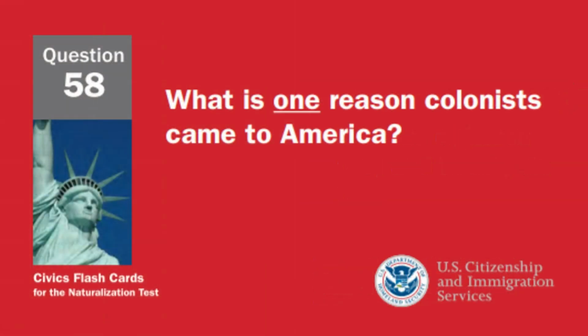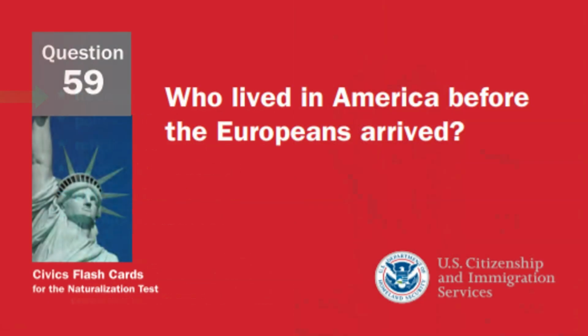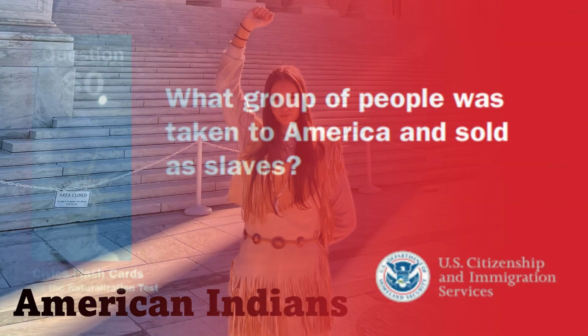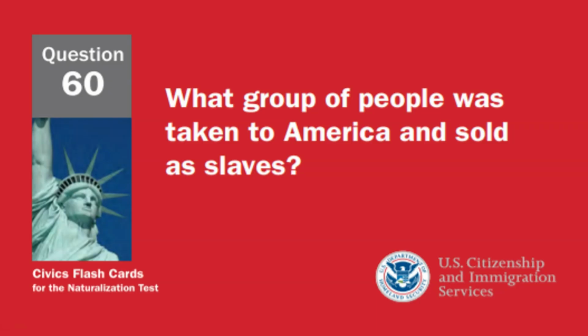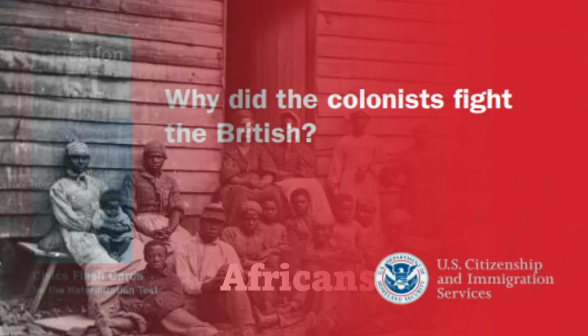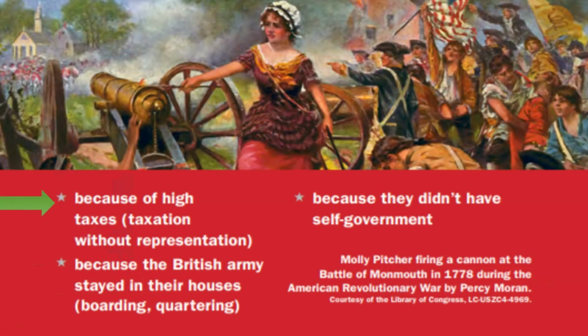What is one reason colonists came to America? Freedom. Who lived in America before the Europeans arrived? American Indians. What group of people was taken to America and sold as slaves? Africans. Why did the colonists fight the British? Because of high taxes.